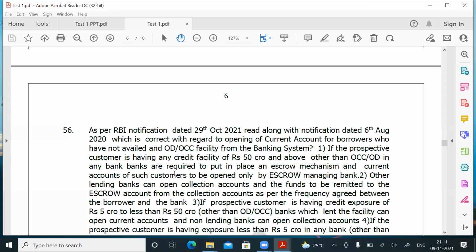Question number 56. The borrower is not having an OD OCC account. He is having a term loan only. Whether he can open a current account with other banks from which he has not taken the loan, that we are going to see in the next question.